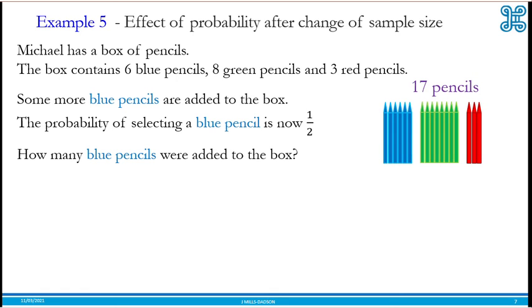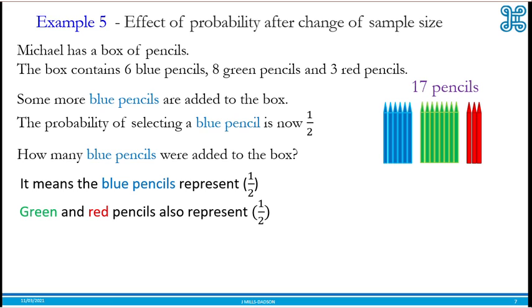Now, if we are saying that we're going to add more blue pencils, and after adding more blue pencils, probability of a blue is going to be half, which means that probability of a green and red must also be half, because they all together should be equal to 1. So the blue pencils represent a half, and the other ones will also represent a half. So green and red represent a half. Now, how many greens and how many reds do we have? We have 11.